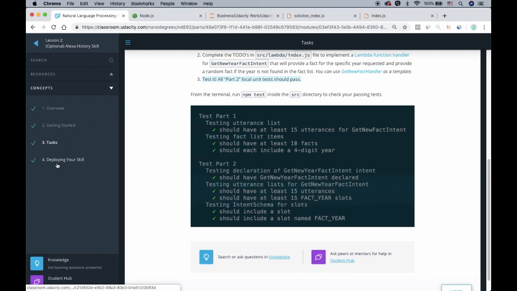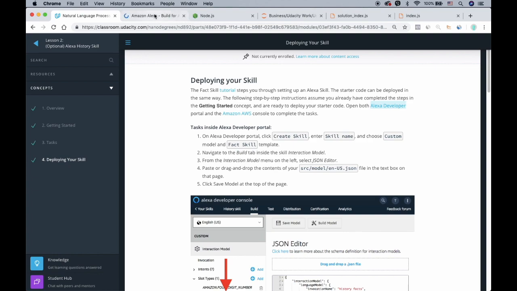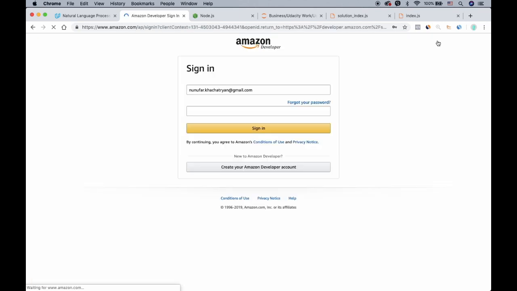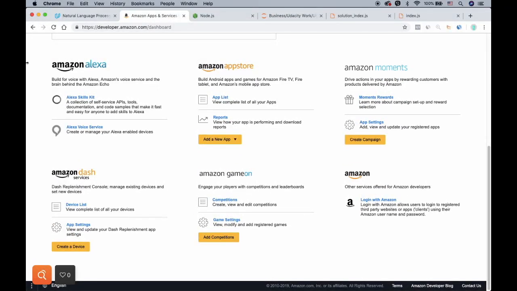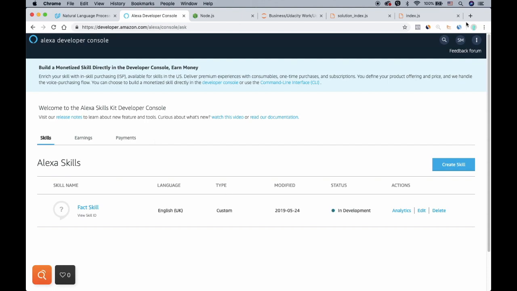So let's go to this fourth part. What it says is, in the Alexa developer portal, click on create skill. Let's click on this, Alexa developer. Let's sign into it. Okay, Amazon Alexa Skills Kit. Again, in here, click on create skill.